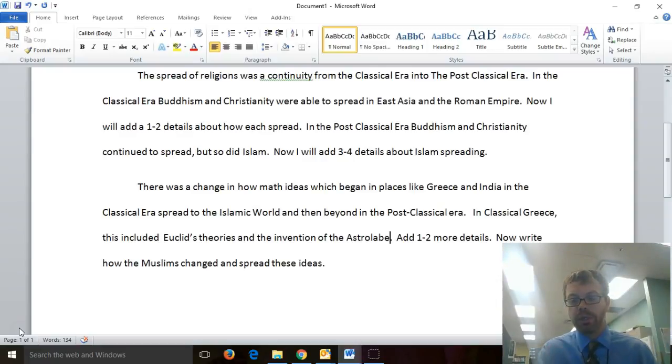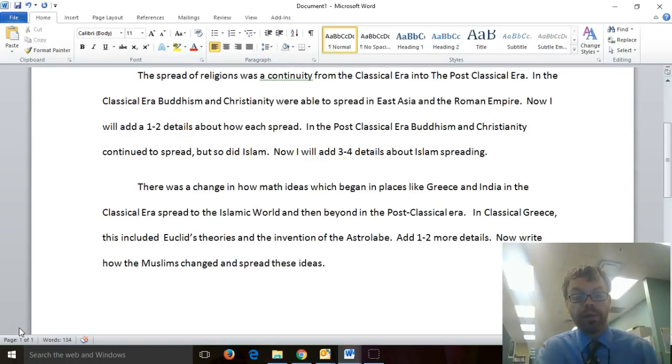Next sentence, I'll start off with the classical era. So then I put in classical Greece, this included Euclid's theories and the invention of the astrolabe. We'll talk more about that a little later. So I've already established that classical Greece has some science, has some math going on there. And maybe I add one or two more details. You can look at the Prezi, you can find other information on that.